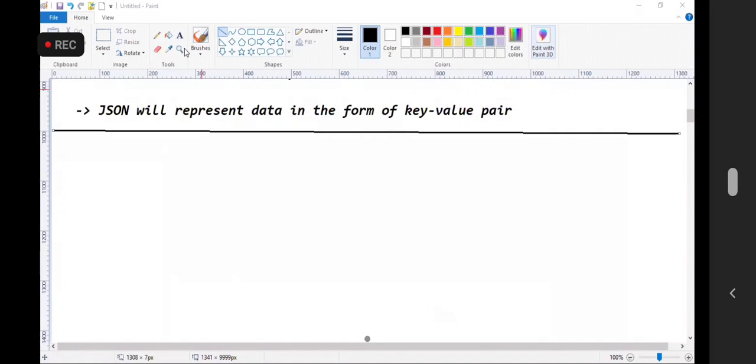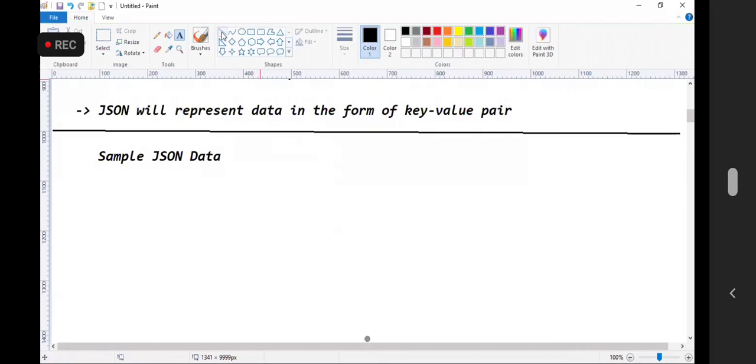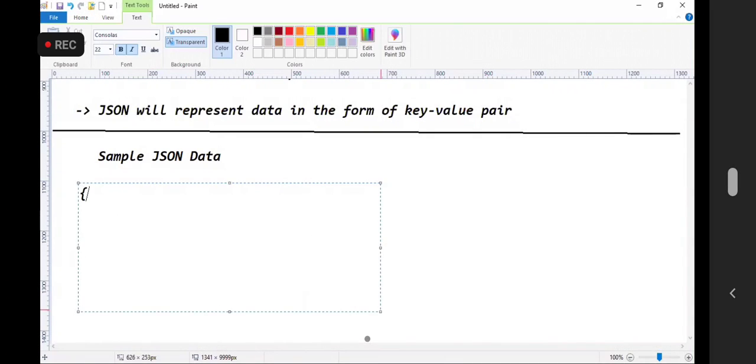So, sample JSON data. Let me show you how sample JSON data looks. JSON data will begin with a curly brace and end with a curly brace. Here I want to take ID 101. Name is a string, and a string is represented in double quotes.